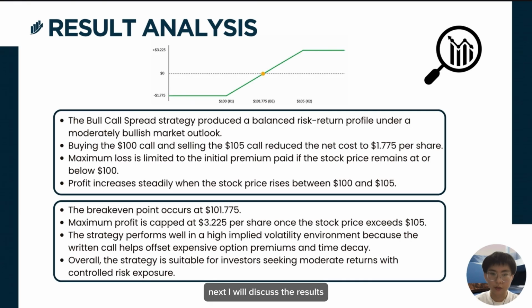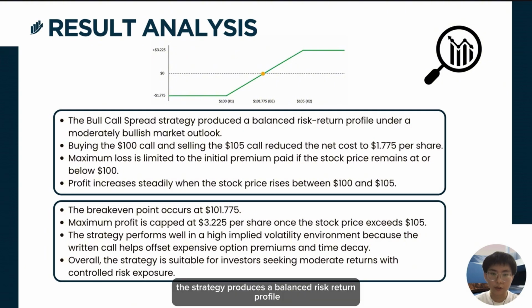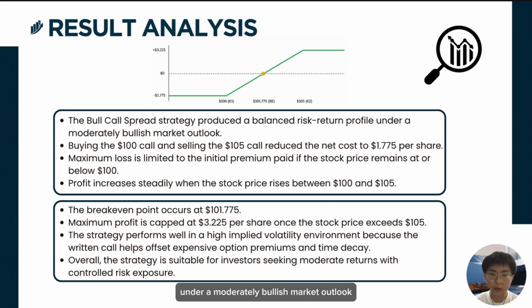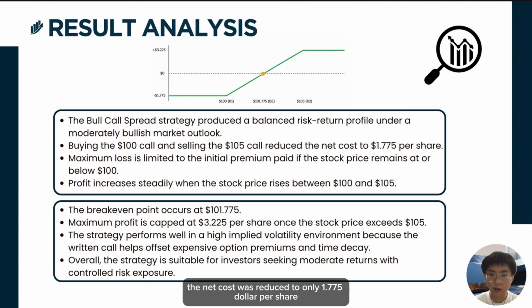Next, I will discuss the results analysis of our bull call spread strategy on Intel Corporation. The strategy produced a balanced risk-return profile under a moderately bullish market outlook. By buying the $100 call and selling the $105 call, the net cost was reduced to only $1.775 per share. If the stock price stays below $100, the maximum loss is limited to the initial premium paid.